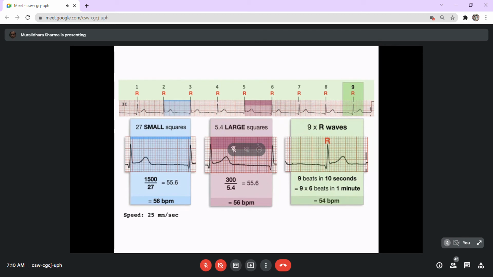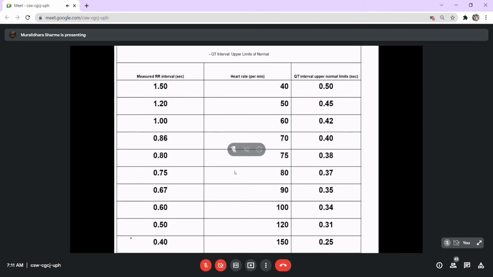Another method of recording the heart rate is to count 9 R waves and calculate the time taken for those 9 beats. The segments have to be measured to see how much time it takes, and by that also you can calculate the rate. In this image, 9 beats have taken 10 seconds, and hence the rate would be 9 into 6 beats in 1 minute. This is how it has to be taken. Now you can even have a general formula based upon the RR interval.